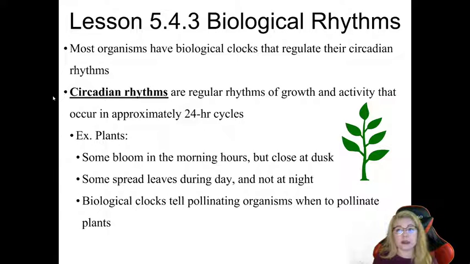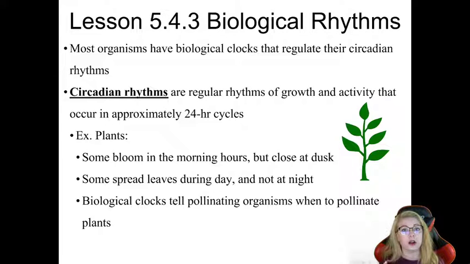Okay? And most organisms have a biological clock that regulates something we call circadian rhythms. You may have heard of this before. If not, then pay attention. Circadian rhythms are regular rhythms of growth and activity that occur, in humans at least, on approximately 24-hour cycles. So our biological clocks kind of run how we run our society and how the world runs their society on